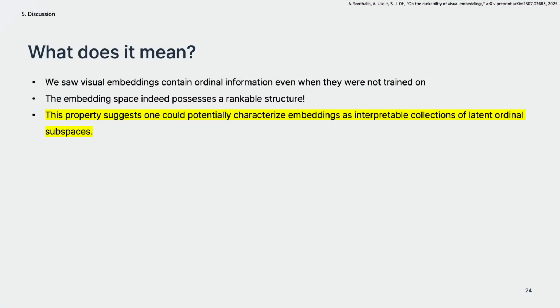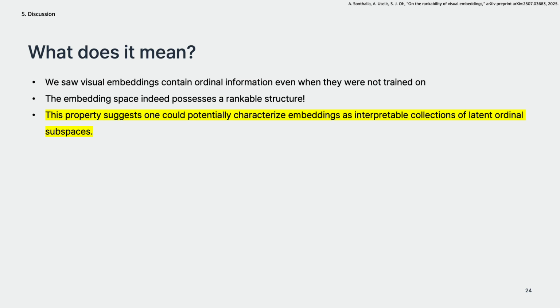For the last part of this presentation, I want to talk more about the discussion related to the findings of this paper. So what does it mean that visual embedding is rankable? From various experimental results, we saw the visual embeddings are generally rankable, which means they contain ordinal information within the embedding space even when they were not trained on it.